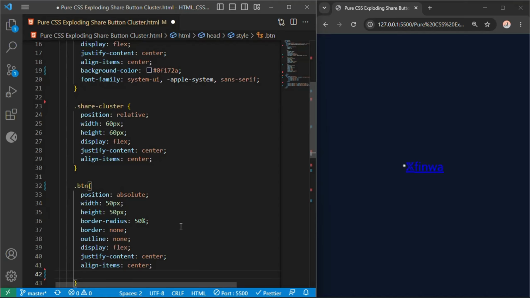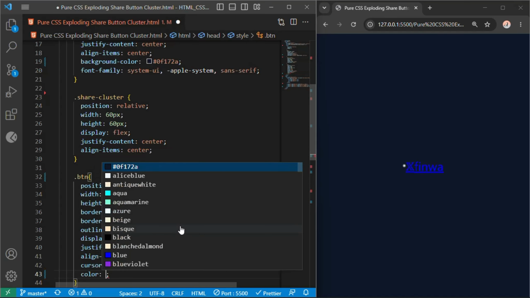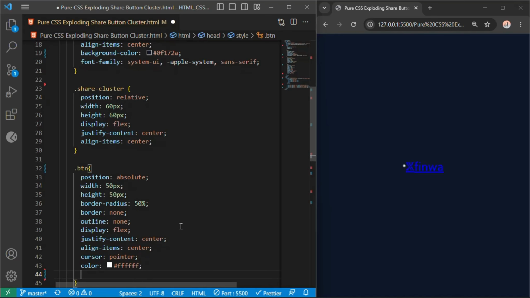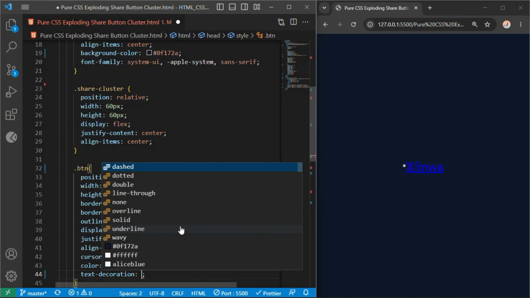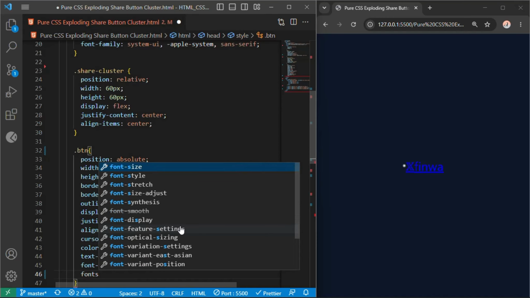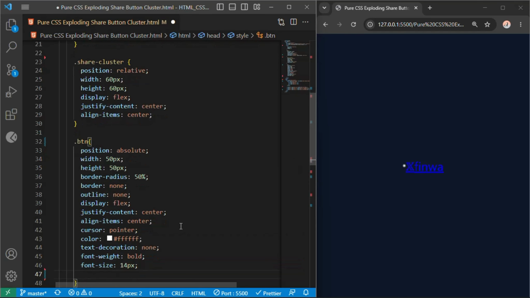Set cursor pathways with cursor pointer, and color text content with color hash FFFFFF. We remove text underlines with text decoration none, give font mass using font weight bold, and size of 14 pixels, and cast depth drops with box shadow 0, 4 pixels, 10 pixels, RGBA 0, 0, 0, 0.3.